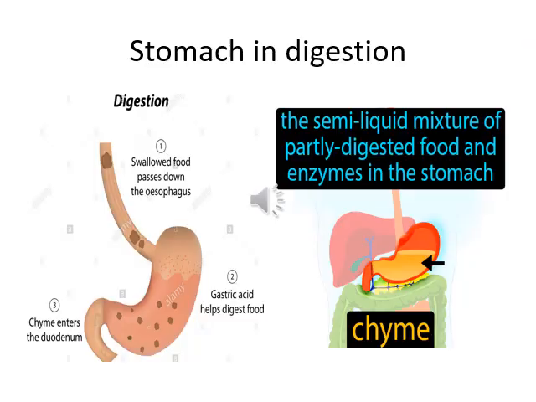How does digestion take place inside the stomach? The food which is swallowed passes down from the esophagus to the stomach.